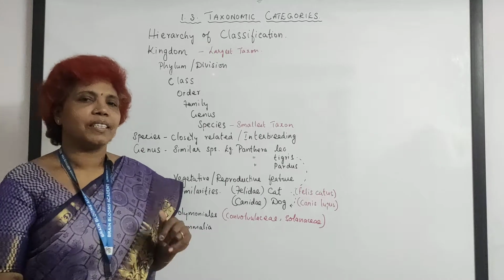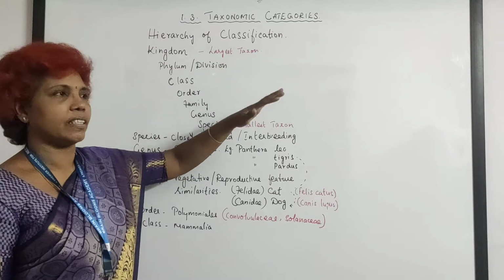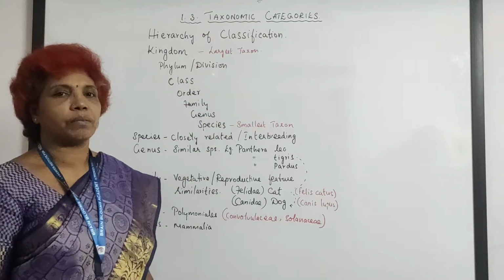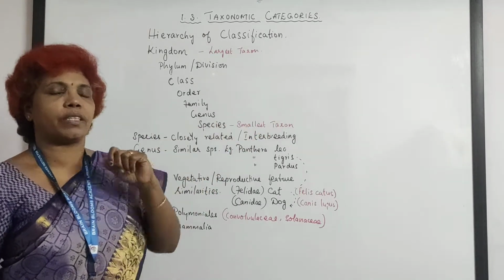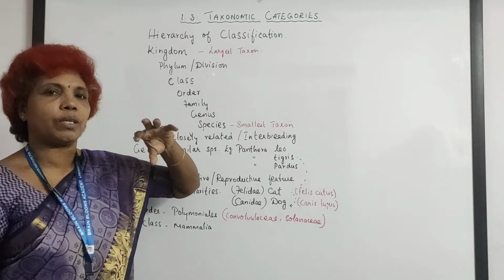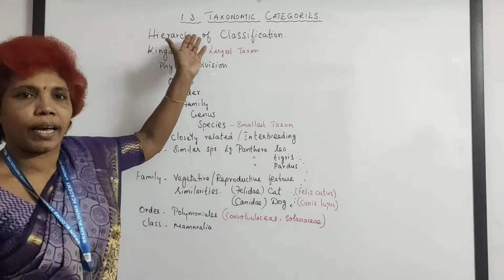Hi. In the previous lecture we saw the biodiversity in the living world, and this class will go with the taxonomy categories, because in the previous classes we were seeing what taxonomy and the components of taxonomy are. Here the classification is the most important part of taxonomy, wherein it has its own hierarchy.